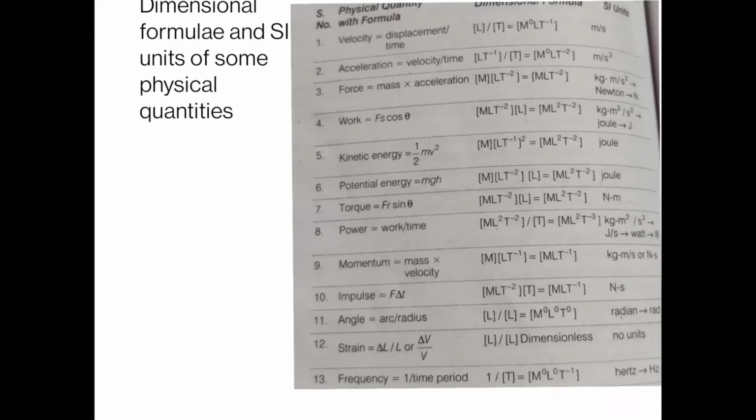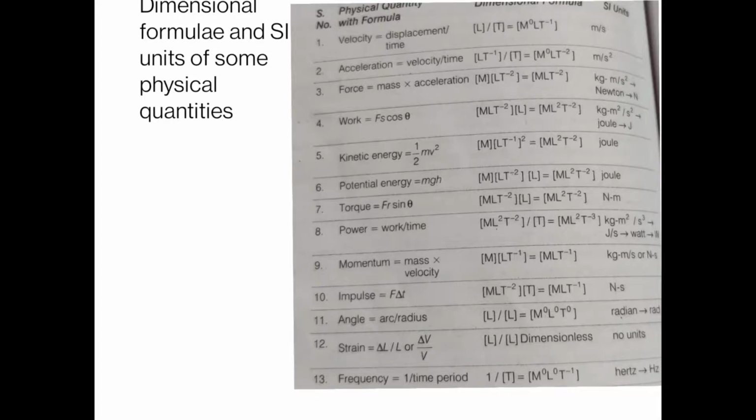Similarly, we can also calculate the dimensional formula for potential energy. Potential energy is mgh, where the dimensional formula for m is M. Here g is gravitational acceleration, and the dimensional formula for acceleration is meter per second square, that means LT minus 2, and the dimensional formula for h is L. So the overall dimensional formula for potential energy comes out to be M1 L2 T minus 2, same as the dimensional formula for kinetic energy as well as for work, and the unit is again the same as work and kinetic energy. Unit is joule.